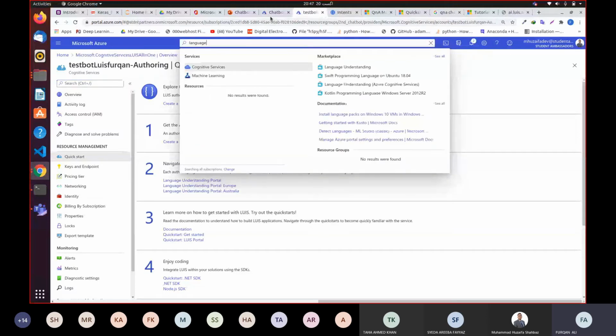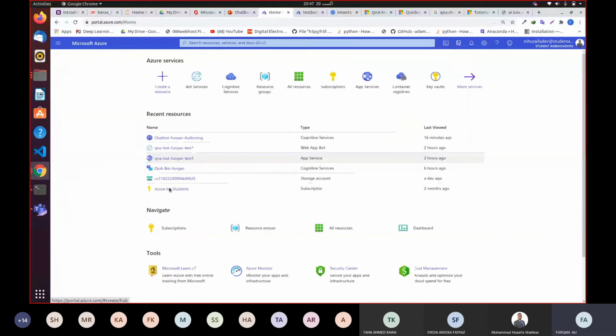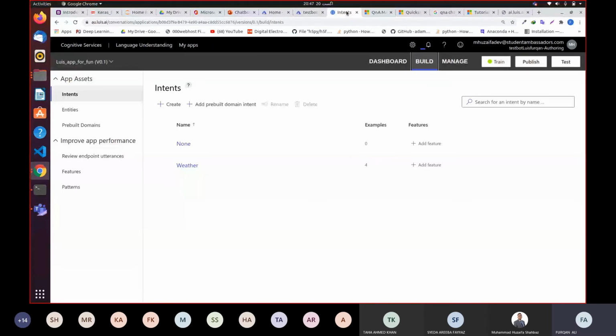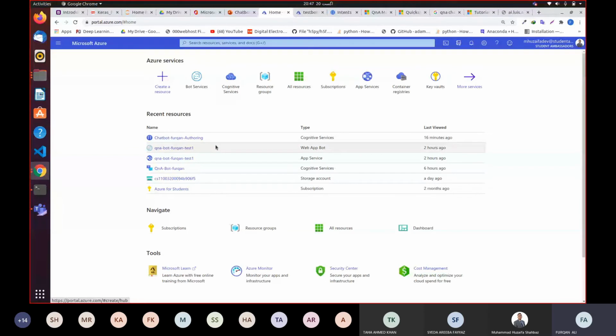So it's time to create the Q&A bot. It's still creating. Yeah, so for the Q&A bot, again, you need to go to bot services. Again, you need to register the resources as we did for the LUIS chatbot. So you have to perform the same job for the Q&A chatbot as we did for the LUIS chatbot. All right.